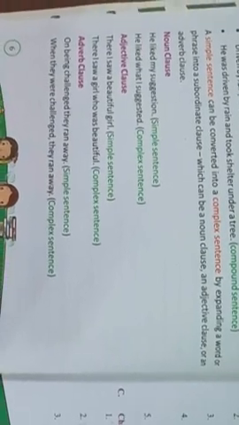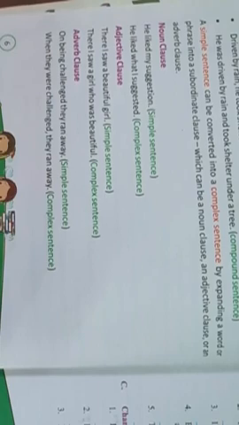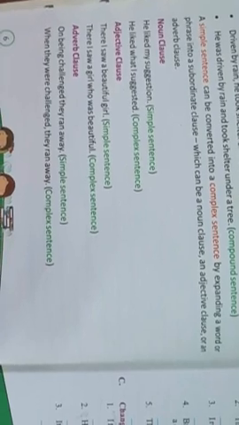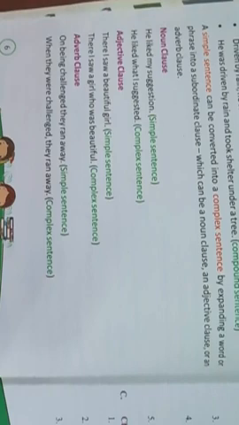Next is your adverb clause. See, on being challenged, they ran away. Simple sentence: on being challenged, they ran away. Next, when they were challenged, they ran away. This is how we change the simple sentence into a complex sentence.